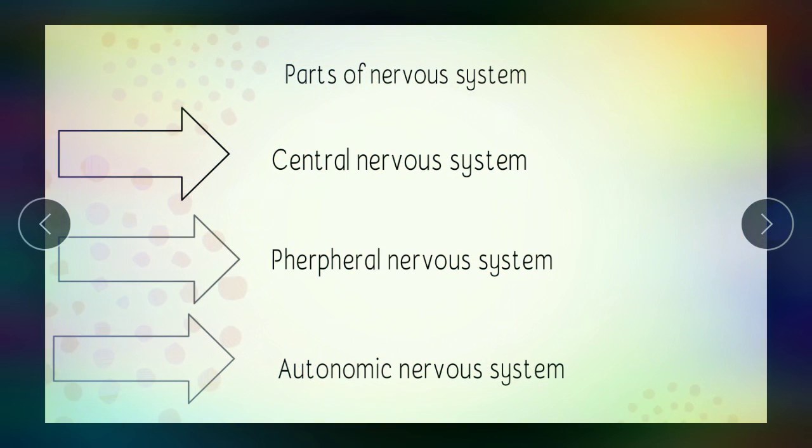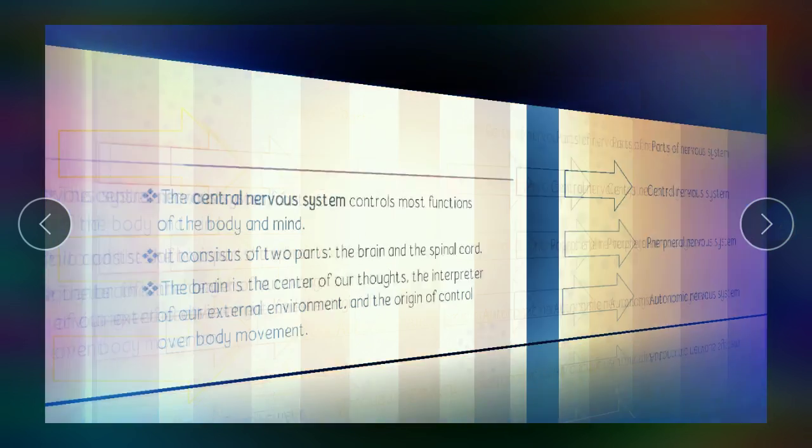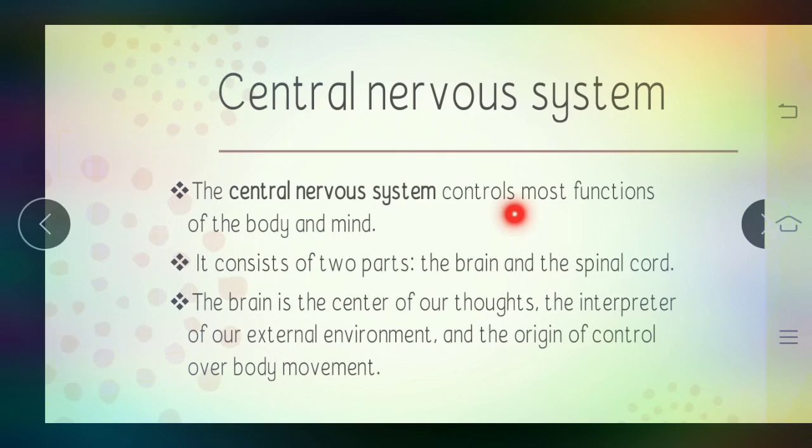There are three parts of the nervous system: the central nervous system, the peripheral nervous system, and the autonomic nervous system. The first part is the central nervous system. It controls most functions of the body and mind. It consists of two parts: the brain and the spinal cord. The brain is the center of our thoughts, the interpreter of our external environment, and the origin of control of our bodily movements.